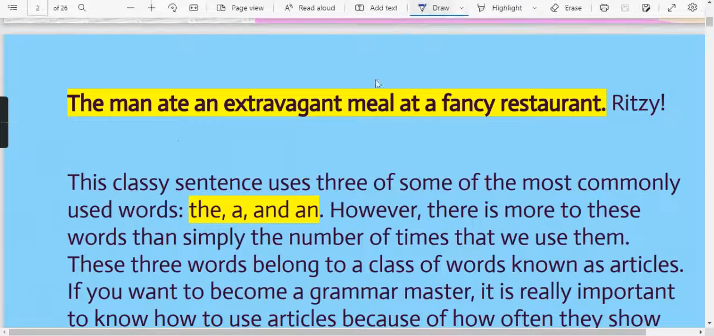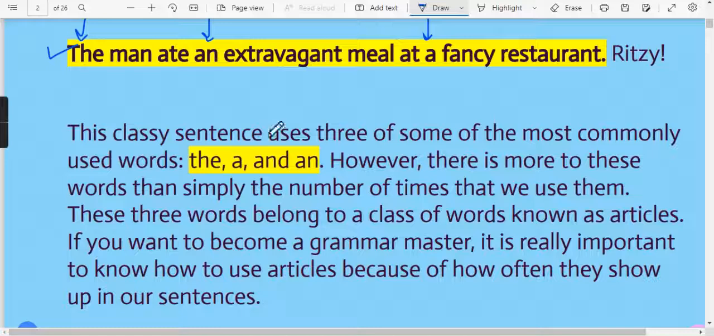So if you start reading this sentence, the man ate an extravagant meal at a fancy restaurant. Here you will find the articles, that is the, then an, and a. Only three articles are there in our English language, that is the, a, and an, and these three words belong to a class of words which we call articles.